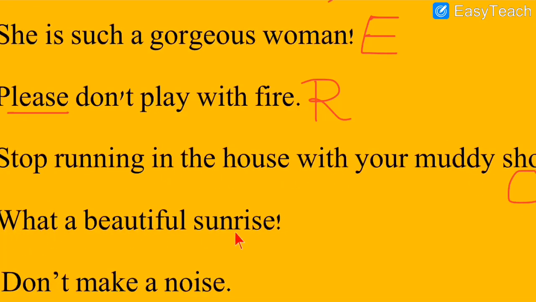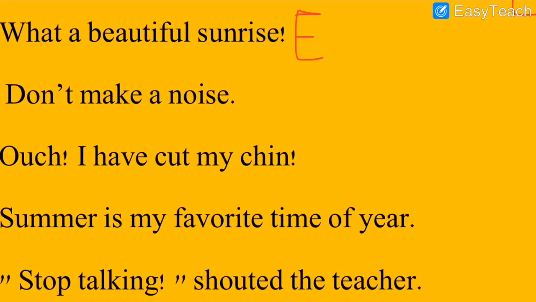Next one. What a beautiful sunrise. See, what a beautiful sunrise. The tone of the sentence is very impressive and it is excitement shown over here. And moreover, I can see the exclamation mark is over here. So the type of the sentence is exclamatory sentence. So for exclamatory sentence, what do I write? I have to write E. E for exclamatory sentence.